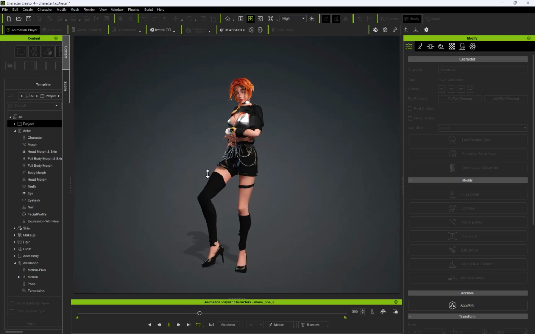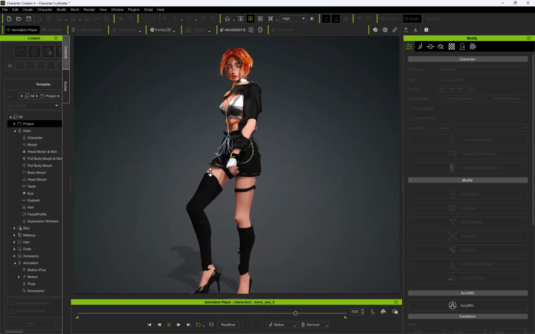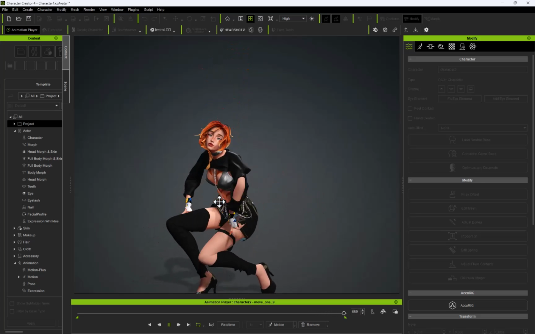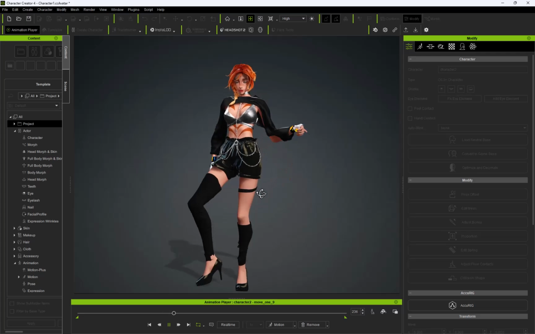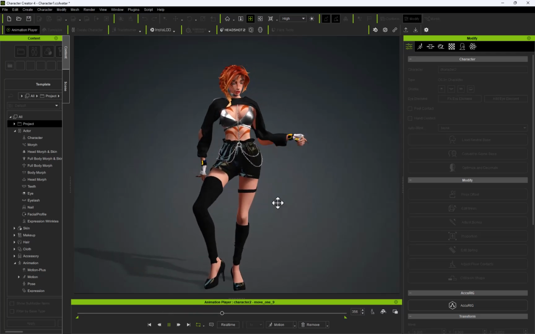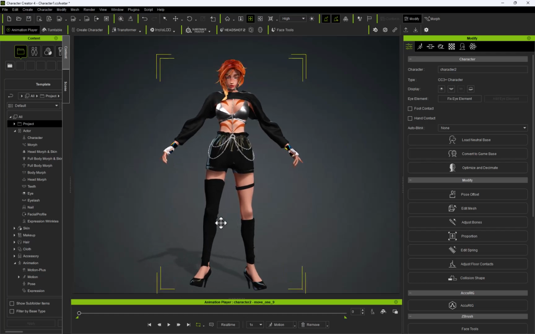This is called mocap cleanup. Now we've got two options. You can either take this into Blender, and I'll show you how to do that, or you can take it into iClone, and that is a paid for additional product, but it has many features that Blender doesn't, especially when it comes to facial animation. It is worth its weight in gold, but obviously if you don't have the budget, please use Blender for mocap cleanup. And to do that, I'll just show you quickly how to export to Blender.